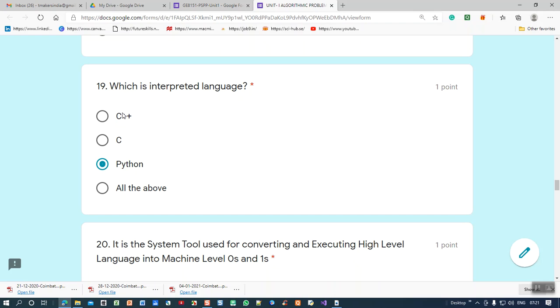One more piece of information: the Python language was developed with the C programming language. So the interpreted language here is Python.